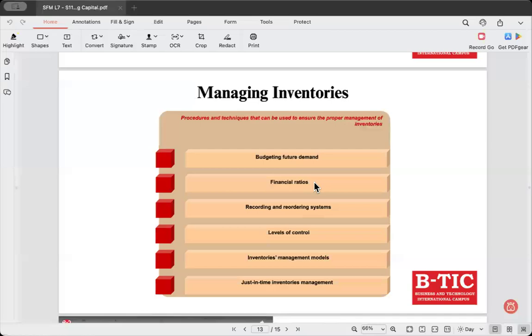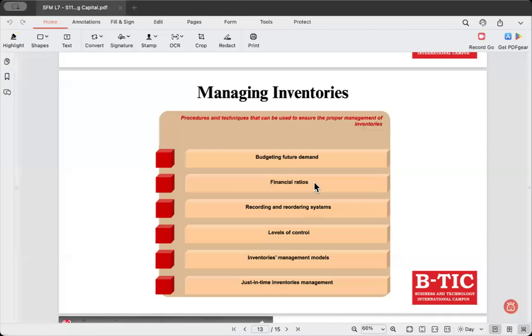What are the market conditions? How is the customer spending? What's the inflation rate? So if you forecast a high demand, then you may stock inventories, and you'll be able to plan how much inventory needs to be stocked.